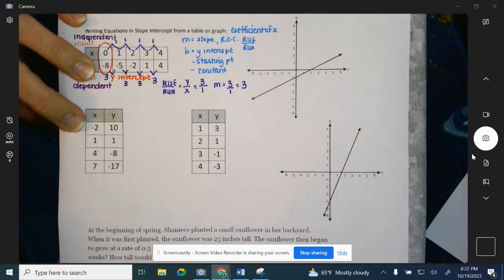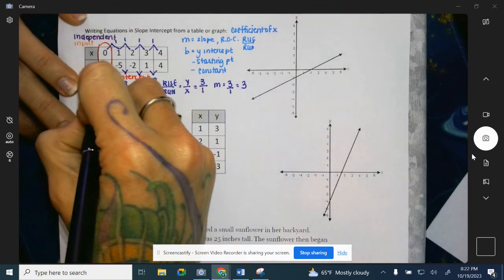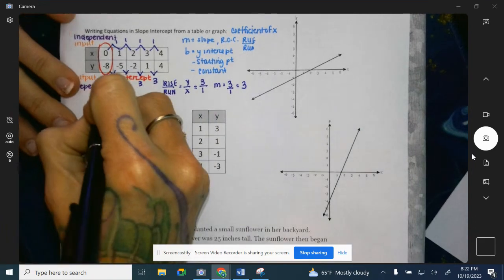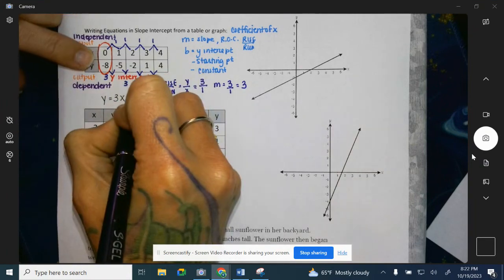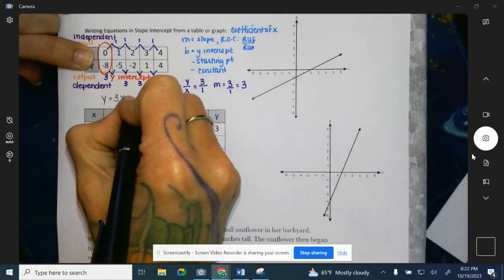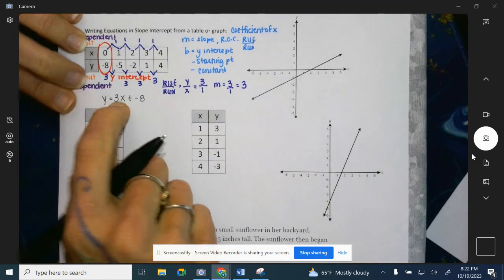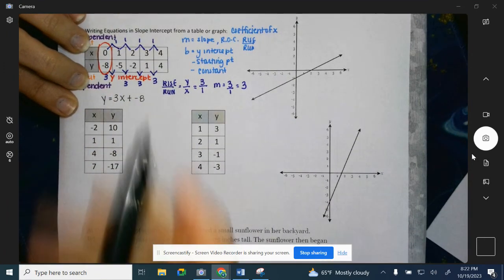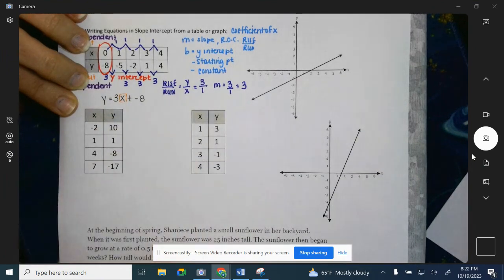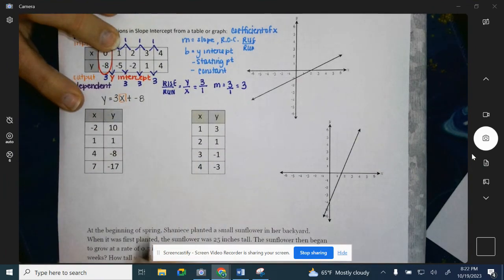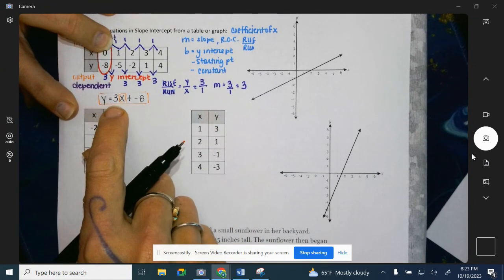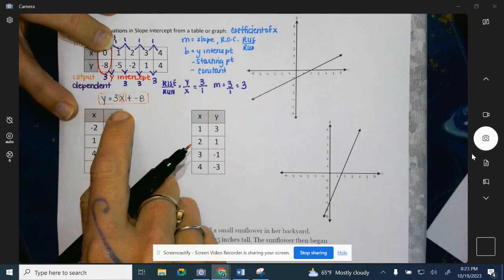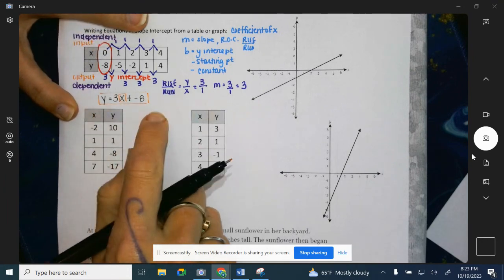You want to always write it in slope-intercept form unless they tell you otherwise, or if the conversation doesn't lend that to be the case. So y equals, our slope was 3, plus, in this case it's a negative, so you can do plus a -8, or we could write -8. Now there were a couple people on Ed Puzzles who left off the x. If there's no x there, it is incorrect. The format of this matters big time. When I ask for the slope, it is 3, not 3x, because the x is the input. So again, very specific. You want to keep it nice and neat.